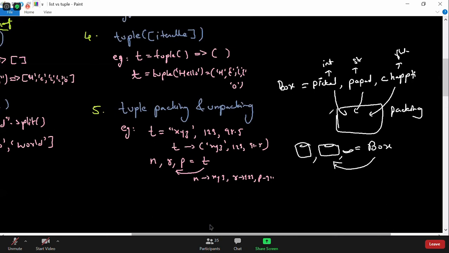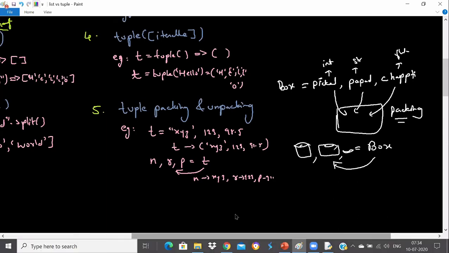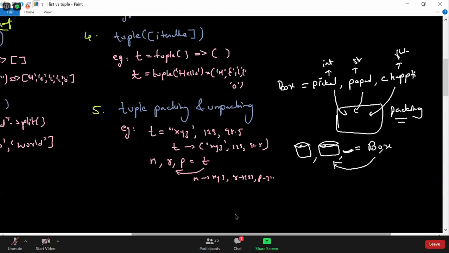Packing means you put them into a box so that you can carry, and after reaching you will unpack them. Understood now what is meant by packing and unpacking, everyone? So now these are the individual elements. They are not called tuples now. They are different containers now. This is what generally happens in packing and unpacking actually.